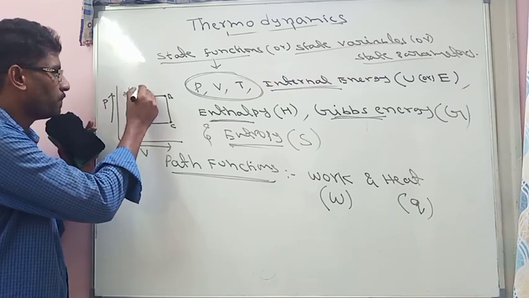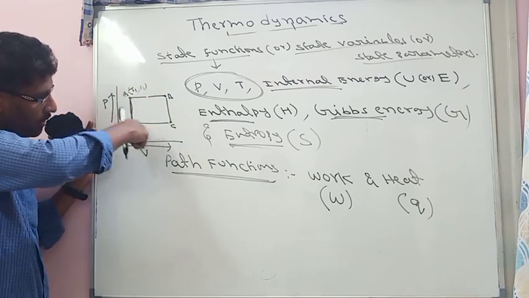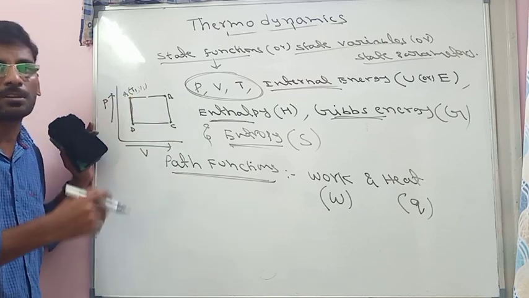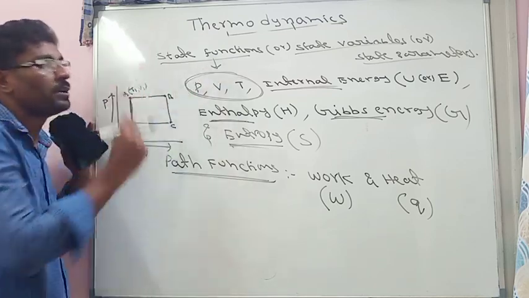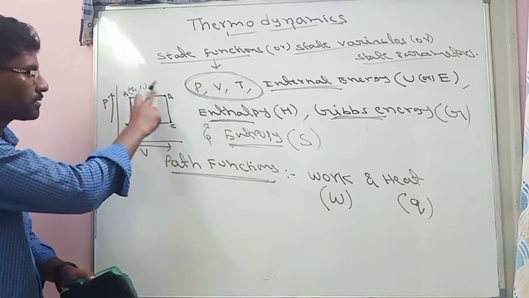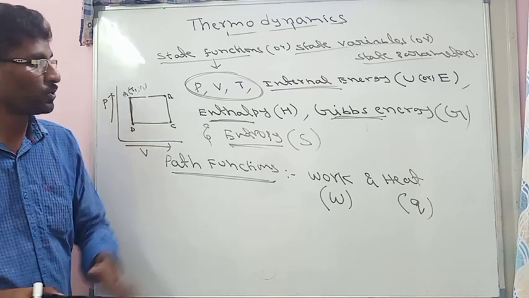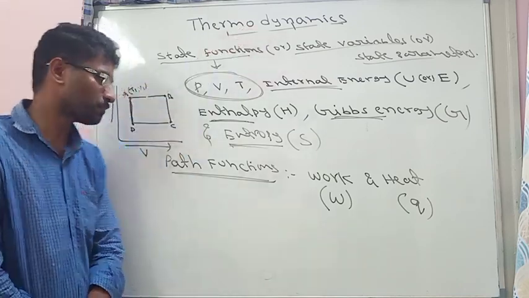Similarly, we are taking volume V1. Whenever it returns to its original state, volume is again constant. So again volume is called a state function. These do not depend on the path it traveled. These are path independent functions.